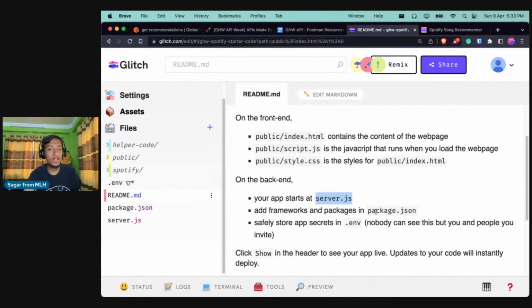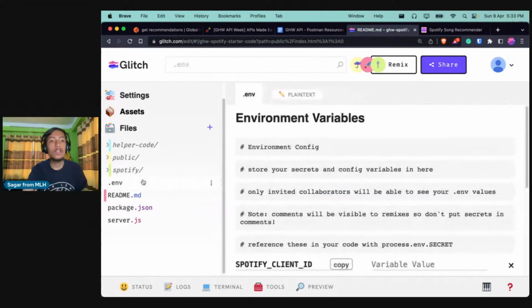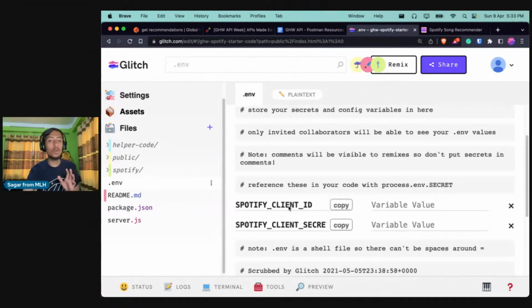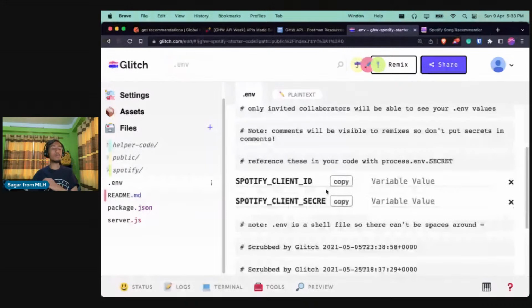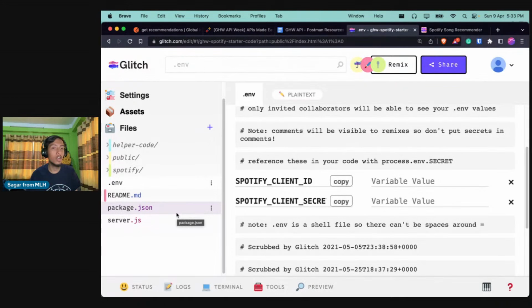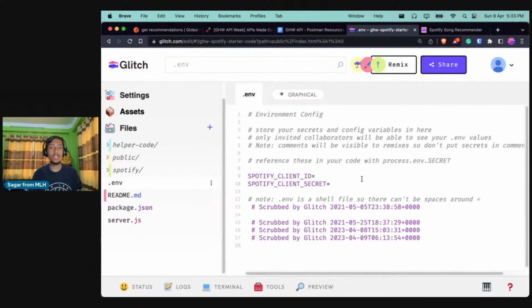we have the server.js, the package.json, and one more, which is the .env file. The .env file, if you don't know, is generally used to store secrets that we don't want to showcase or share with other people. In our case, we don't want to share our Spotify client ID and client secret with other users, right? Because they can exploit it. So we will be storing that value in the .env file, and we will be referencing that environment variable in our code later on.